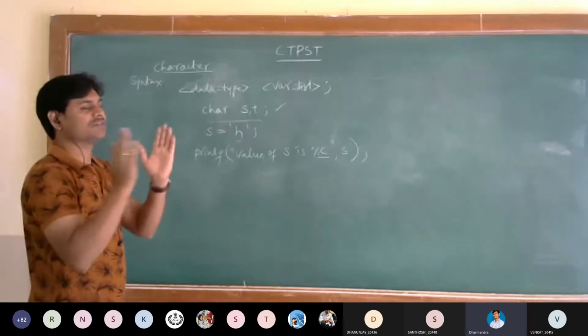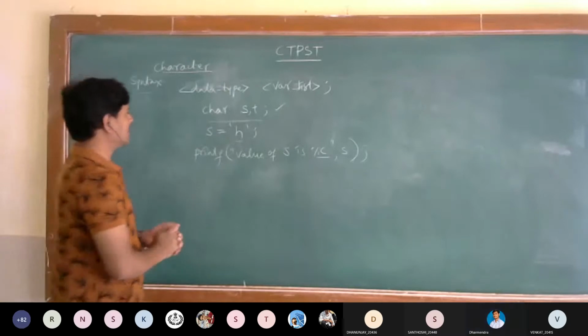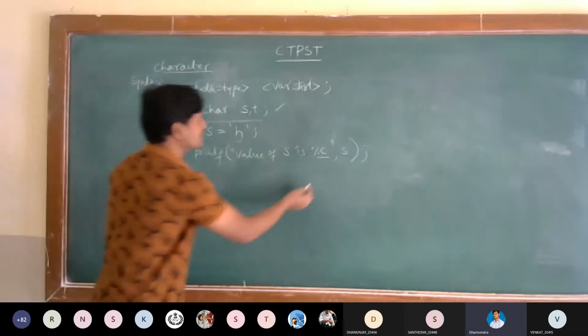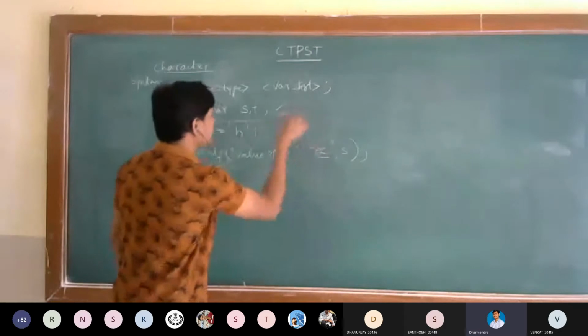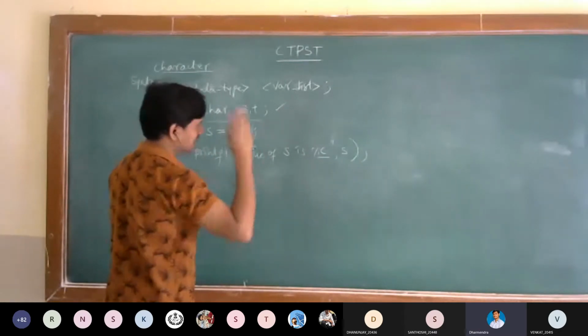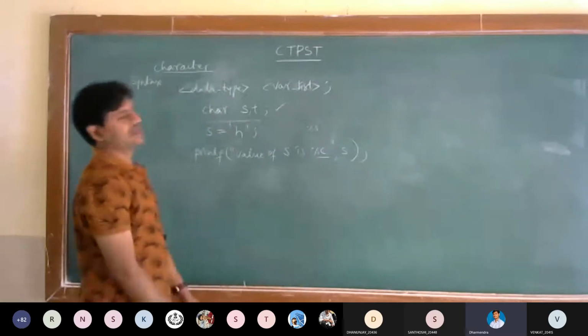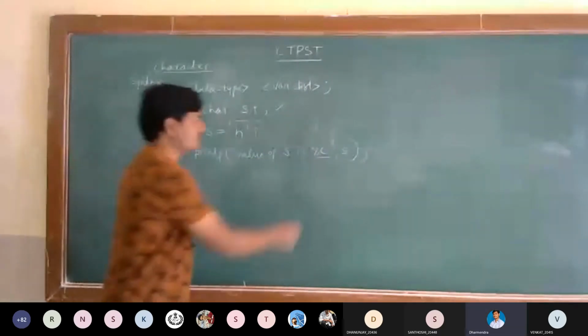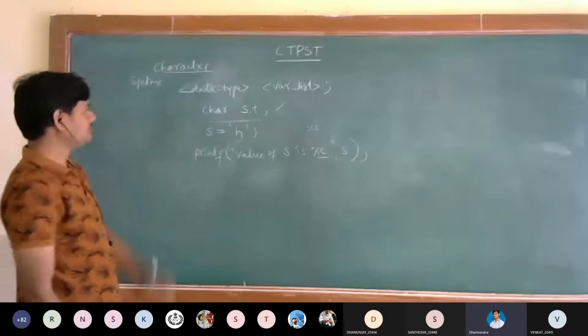Arrays means a sequence of characters. That concept we are going to learn later. If you are using multiple characters, that is a character array, there we use percentage s, that is for the string. So here it is percentage c. This is the way of representation.